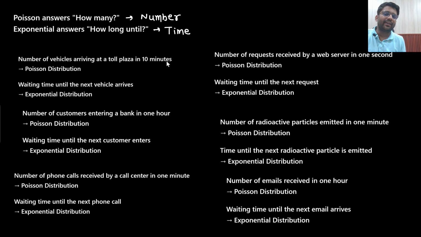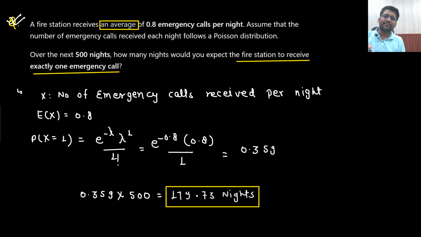Number of vehicles arriving at a toll plaza in 10 minutes, that will be showing Poisson's distribution. But waiting time until the next vehicle will arrive, that will show exponential distribution. Wait time, if you are talking about the time, exponential. If you are talking about number, Poisson's. Let's see all the examples.